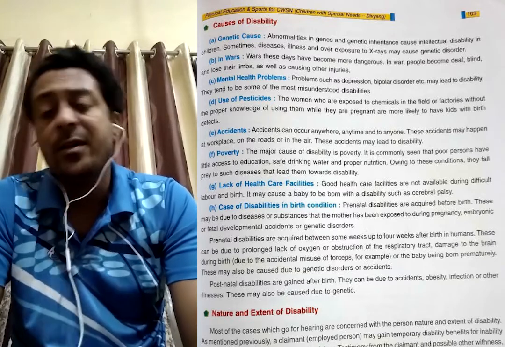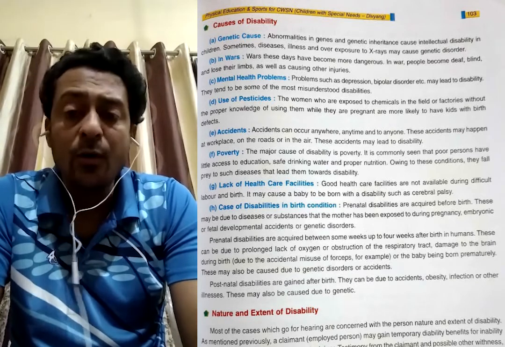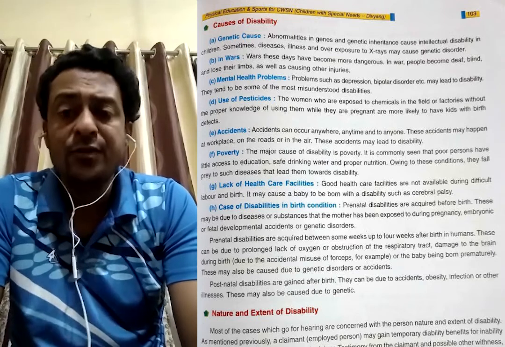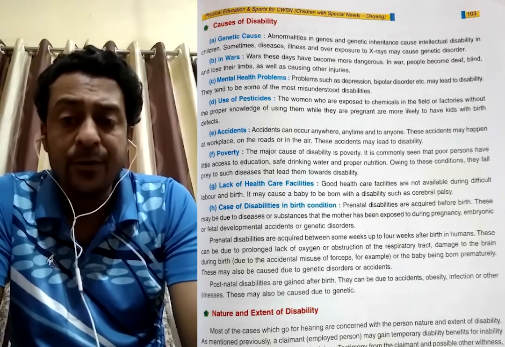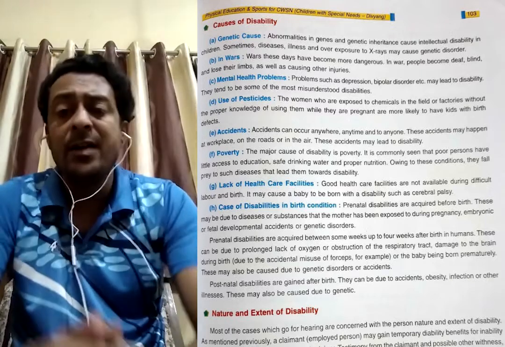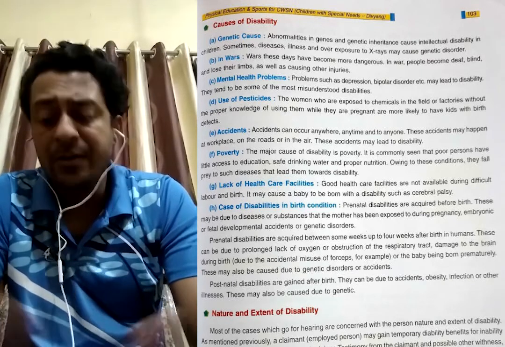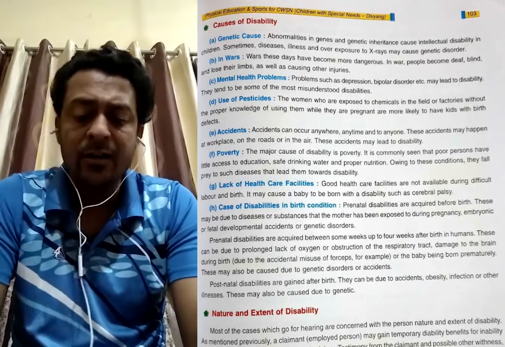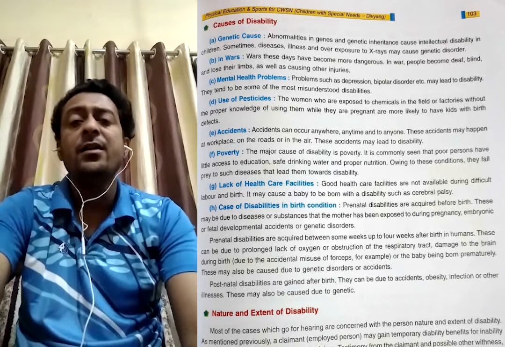Poverty: at present, everyone is not getting proper food, malnutrition. Not every person is able to buy healthy food. Drinking water also, not getting pure water. Lack of health care facilities: even now, in villages there are no hospitals and other problems. So these are all causes of disabilities: genetic, war, mental, accident, poverty, lack of health care facilities.